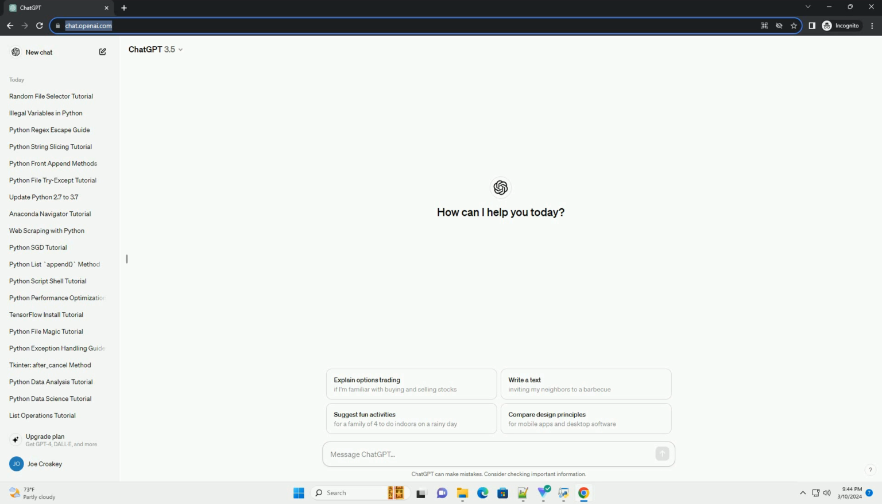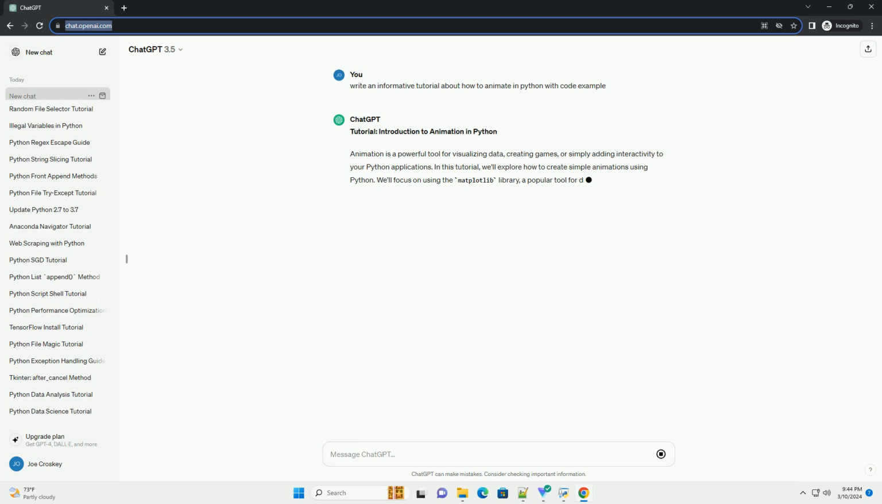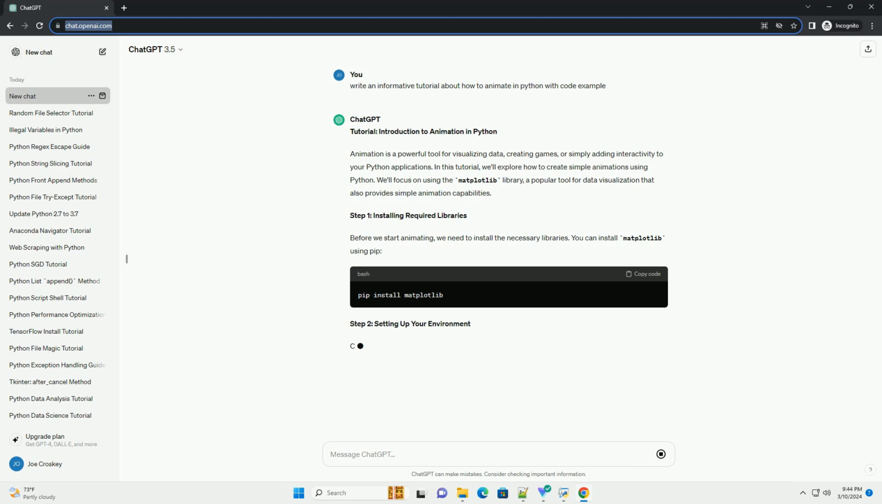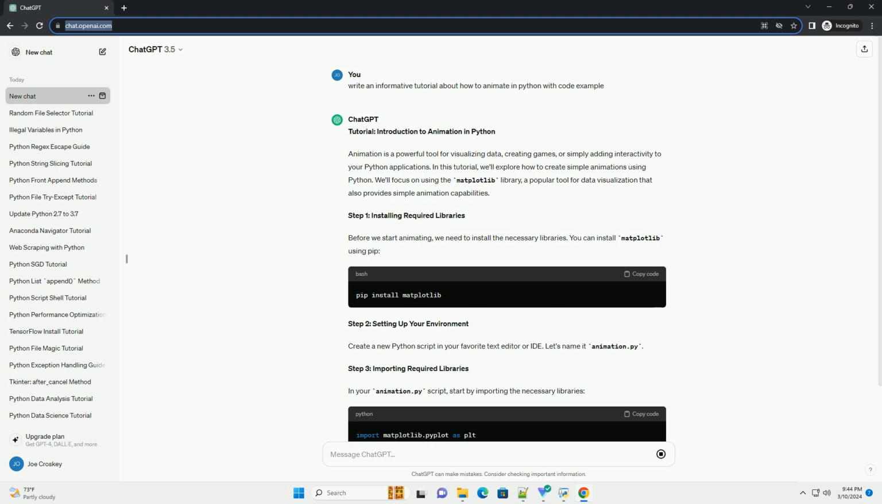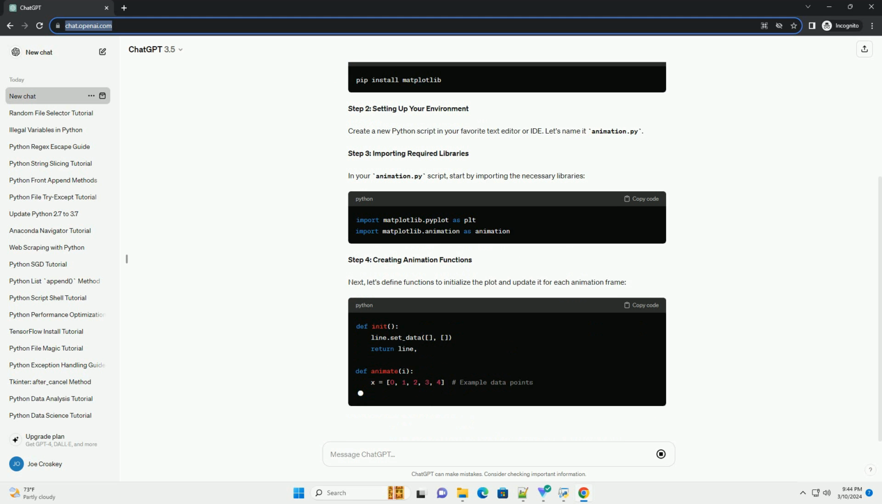Tutorial: Introduction to Animation in Python. Animation is a powerful tool for visualizing data, creating games, or simply adding interactivity to your Python applications. In this tutorial, we'll explore how to create simple animations using Python. We'll focus on using the matplotlib library, a popular tool for data visualization that also provides simple animation capabilities.